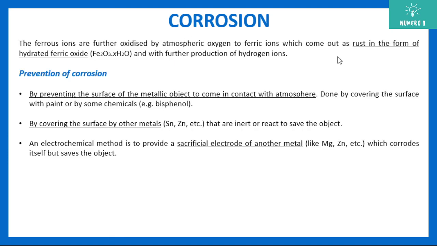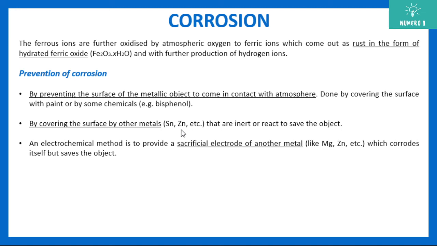Now how to prevent it, or how to slow down the process of corrosion? These are the three methods which we use for prevention of corrosion. One is by isolating or putting a coating on the surface of iron. For example, you can paint the iron. You can use some chemicals to cover the iron surface, to prevent rusting. Another idea could be covering the surface with other metals, for example Sn and Zn. These are inert or unreactive elements, so they do not get corroded easily, and hence you can use them to protect the inner material.